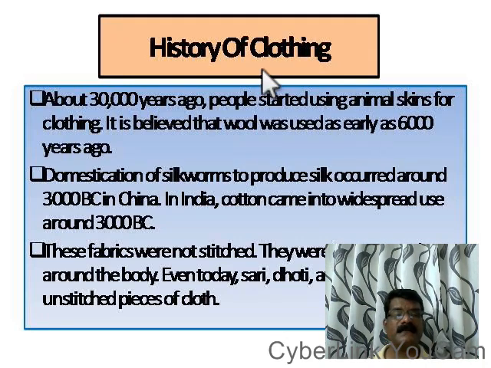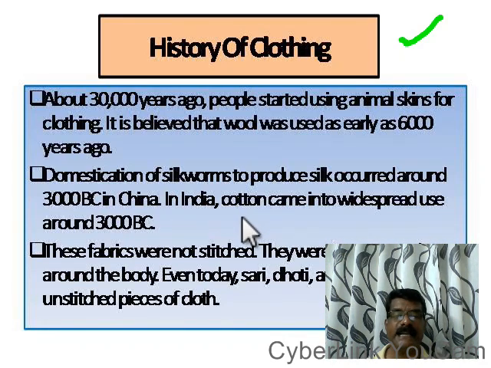Now let us see about the history of clothing. Around 30,000 years ago, people were using only animal skin or the leaves of plants as clothing. Later the Chinese started producing silk fibers and silk clothes.